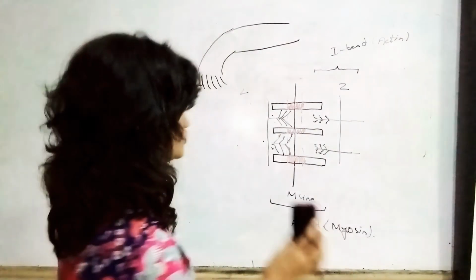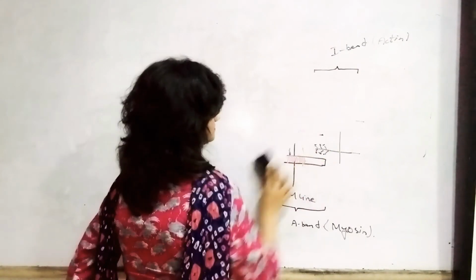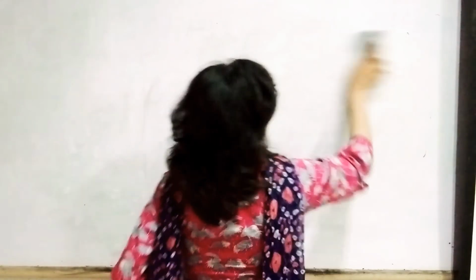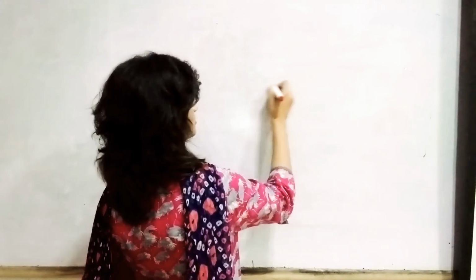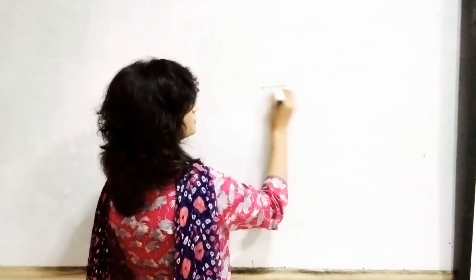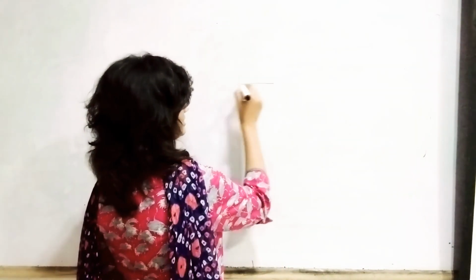Now moving towards the layers of the muscle, the layers of connective tissue present on our muscles. I'm just removing this to make sure that you guys understand it easily. For example, this is the muscle fiber. This is a single muscle fiber. These markers are not working so well. This is the single muscle fiber.